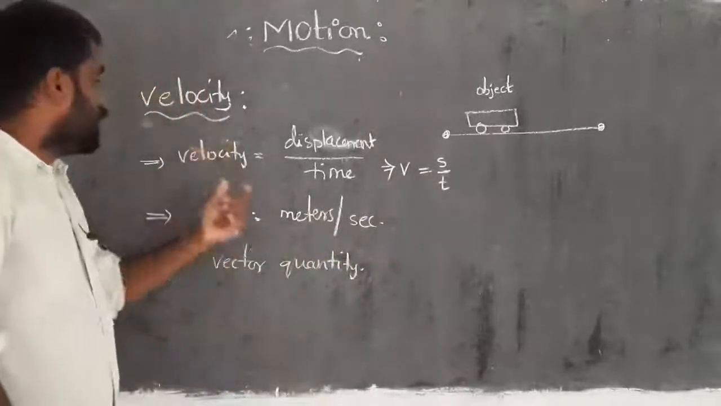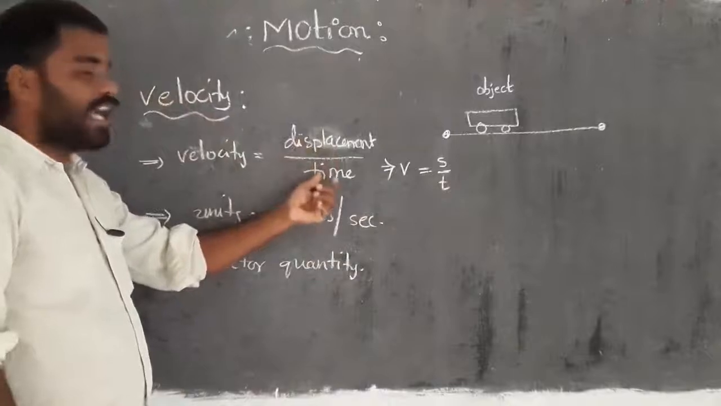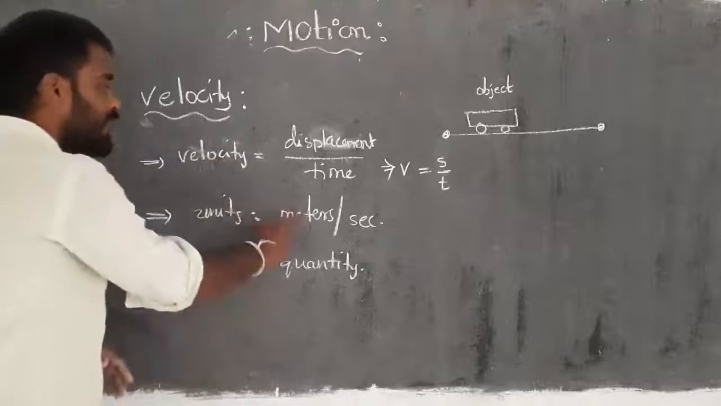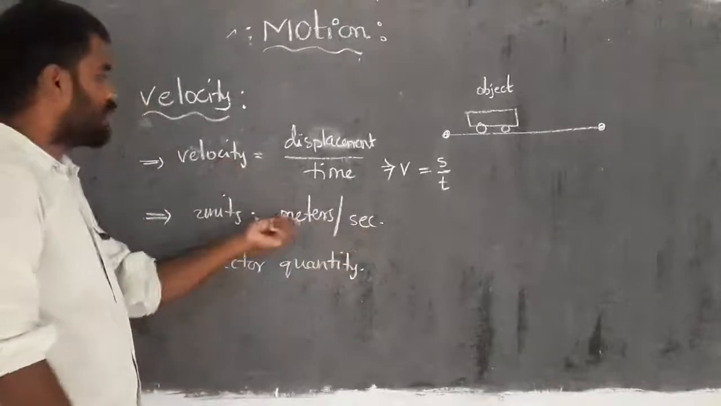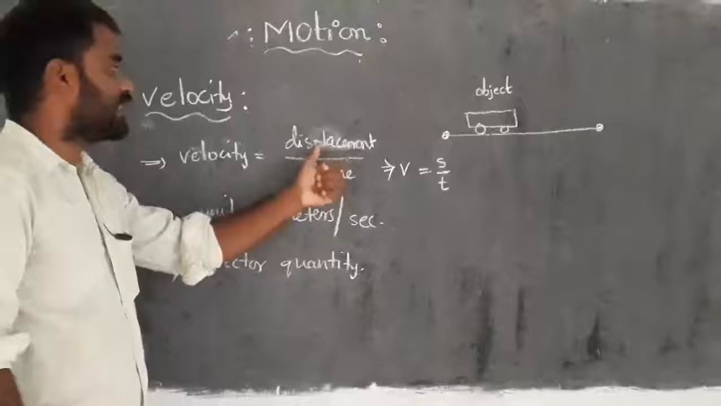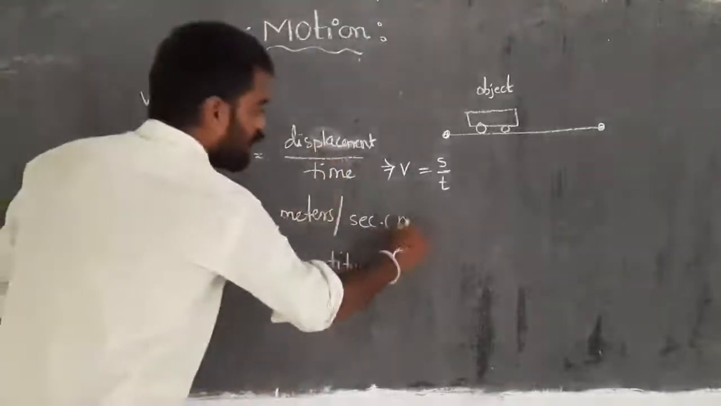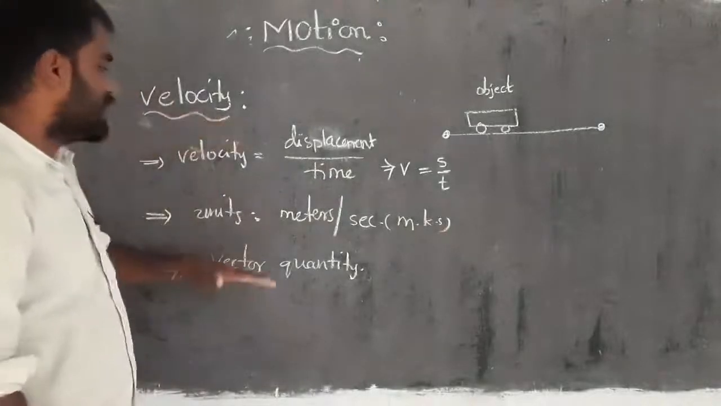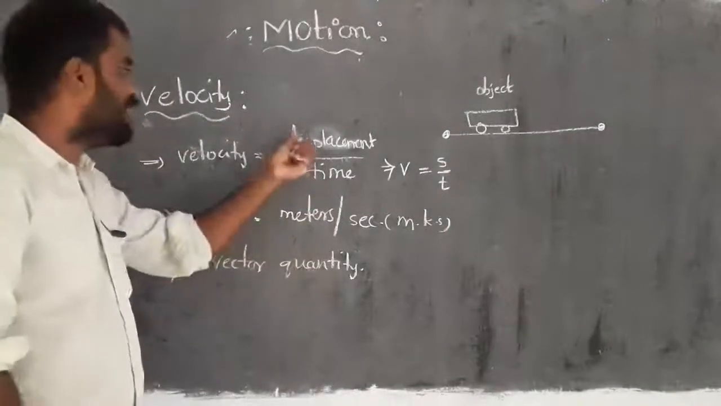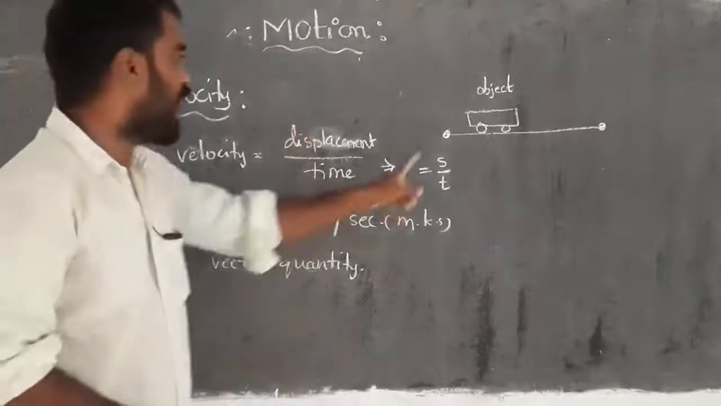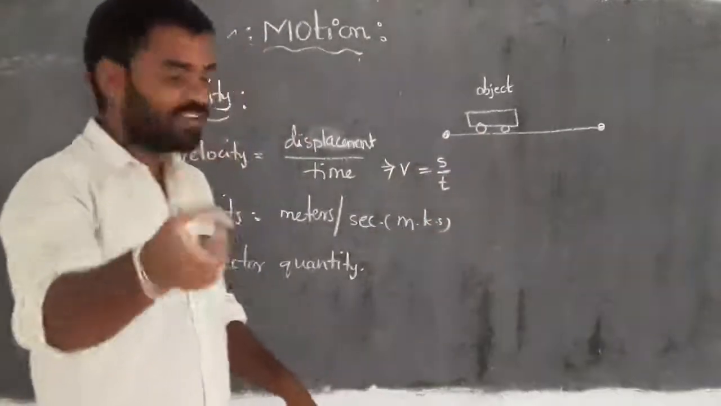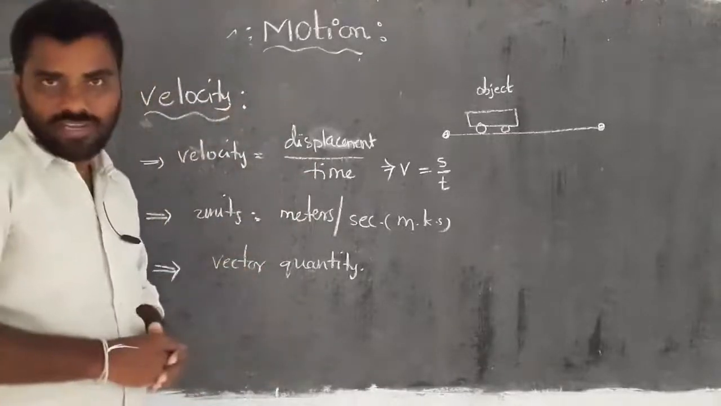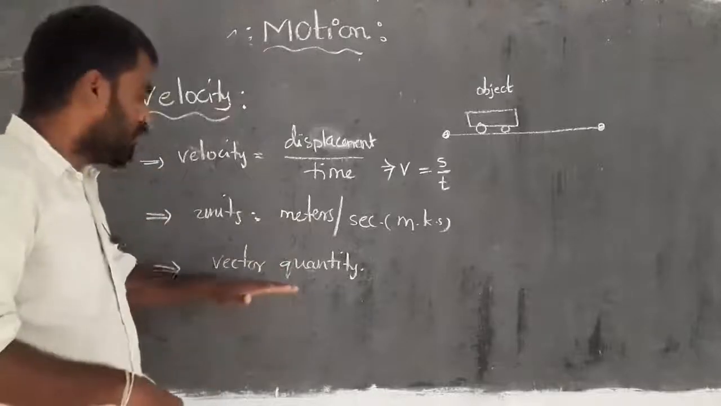Then the ratio of displacement and time gives the velocity, so it has units of meters per second. Meters indicates displacement, seconds indicates time. This is in the MKS system. Moreover, velocity is a vector quantity, because displacement is a vector. It has a single direction. For that reason, velocity is also considered a vector quantity.